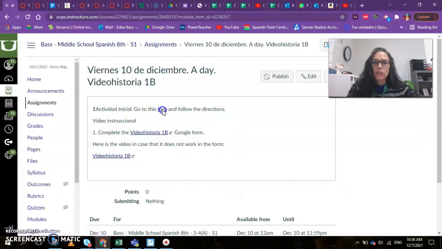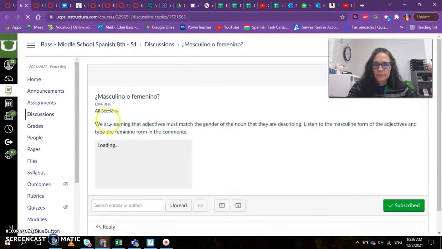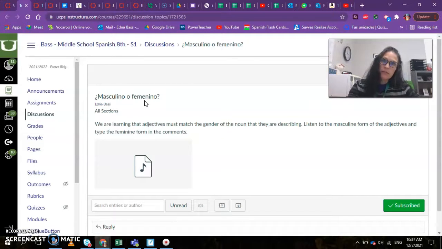And today, you go into this photo and it says masculino o femenino. So remember that the adjectives have to match the noun in gender and number. In this case, we're going to try to say the feminine form. I am saying the masculine form of some adjectives in this recording. You're going to listen to it and then type the feminine form for them. So I put 3, just play the recording.